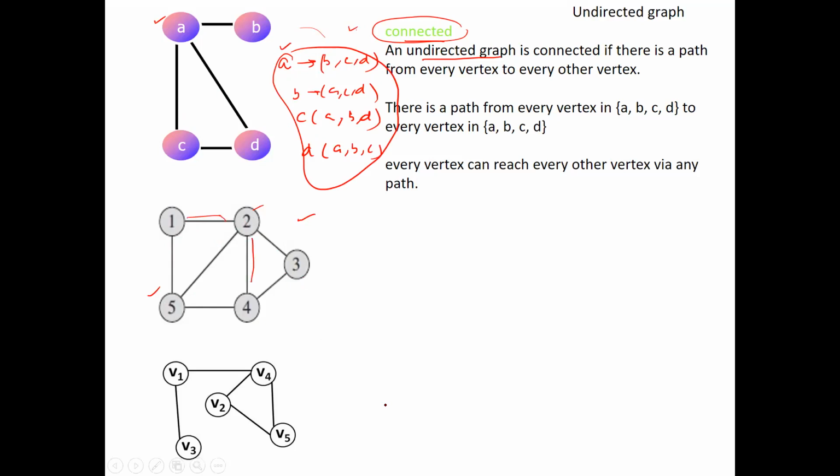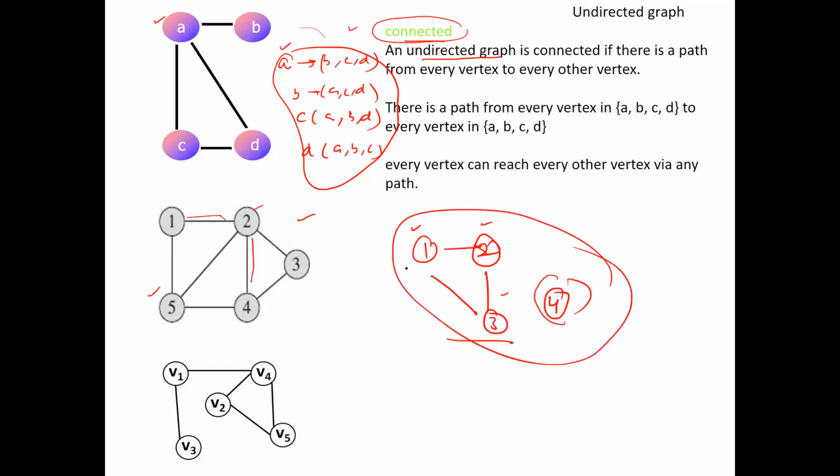Similarly, taking one more example, if this would have been the graph, in this case, this is not a connected graph. The reason being, from one node 2 and 3 are reachable, but this is an isolated node, so it is not reachable at all from the rest of the vertices. This is not a connected graph.